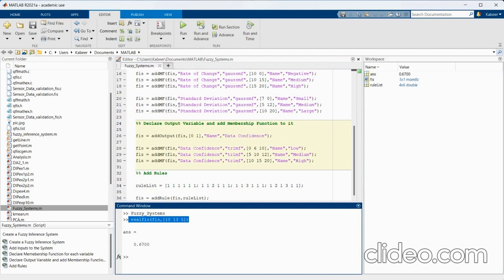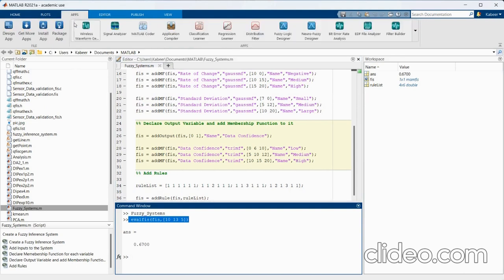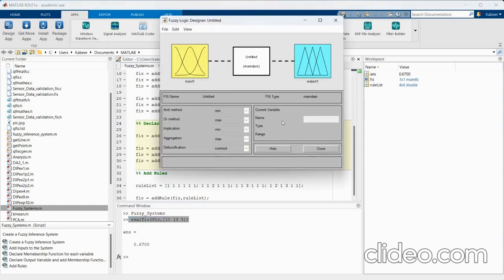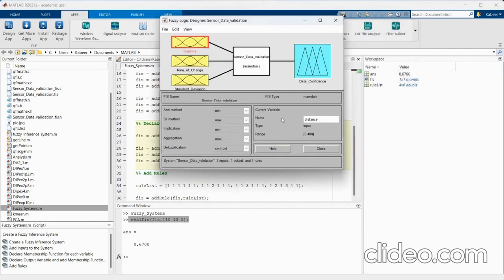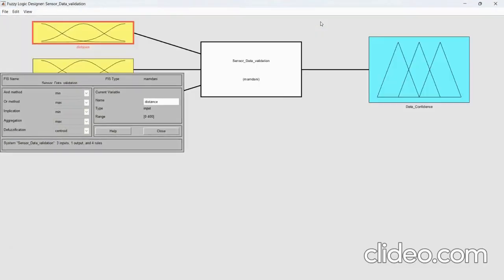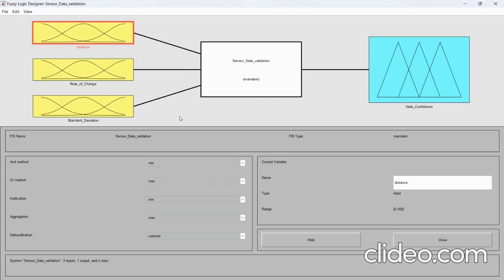Now that we have a skeleton of what we want from our fuzzy system, we could use this knowledge to create a more robust system that could be implemented cross-platform. We can do this via Fuzzy Logic Designer, which is provided by MATLAB. MATLAB offers a Fuzzy Logic Designer that makes it easy and less prone to error to design complex type 1 fuzzy systems with multiple rules and crisp inputs.